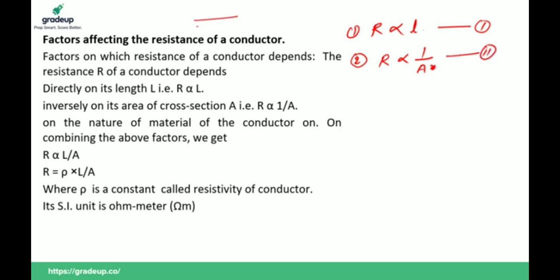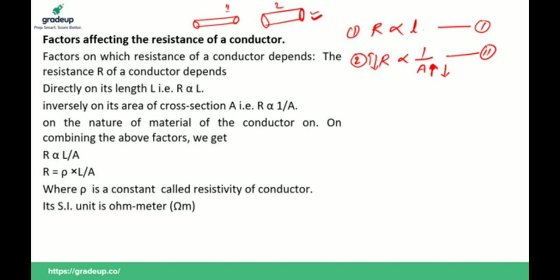Suppose we have two wires. This is the area of cross section of the first wire, and this is the area of cross section of the second wire. If the area of cross section of a wire is more, resistance is less. If area of cross section is less, resistance is more. So which wire has greater resistance? Tell me, 1 or 2? The area of cross section of the second wire is more, so its resistance is less.